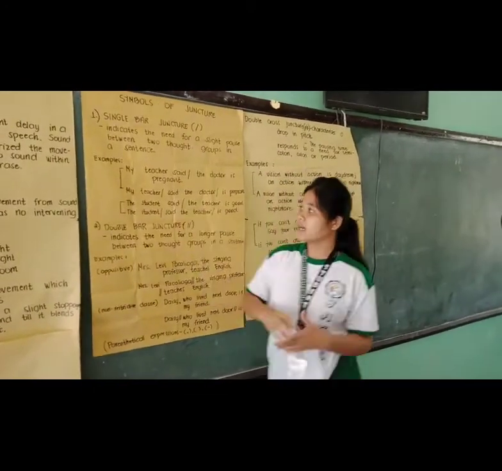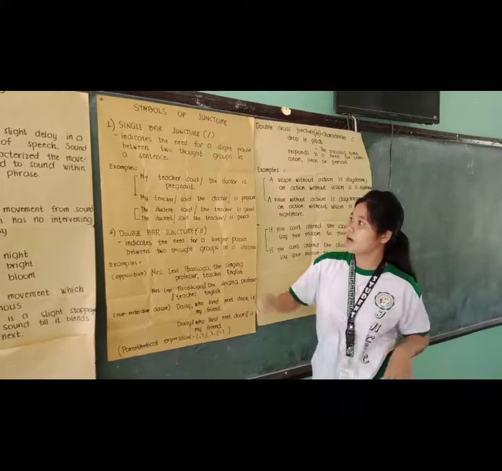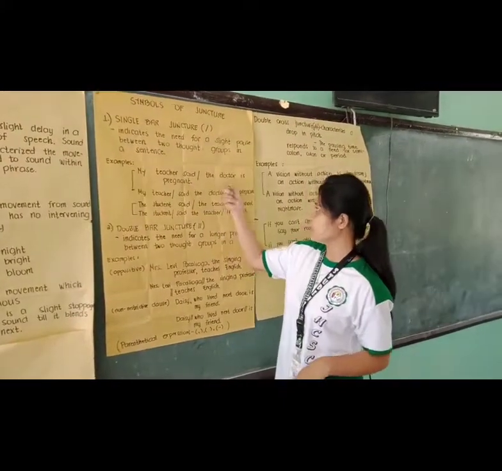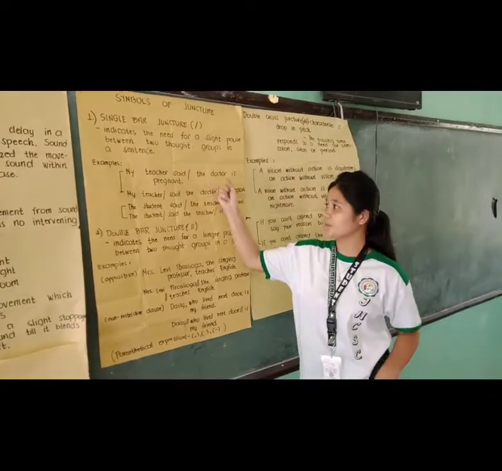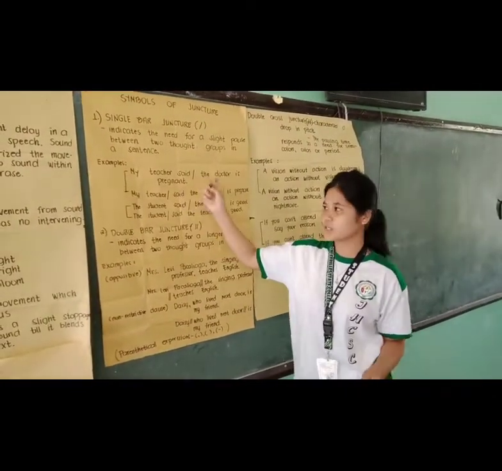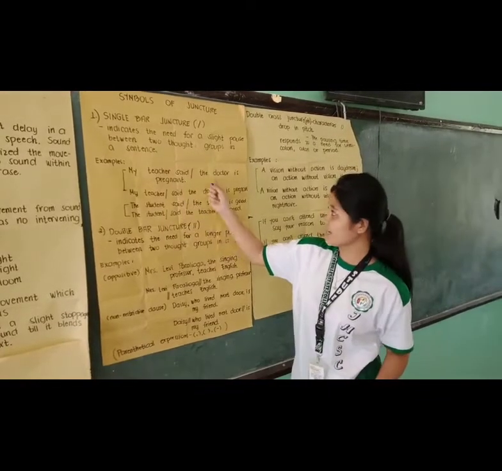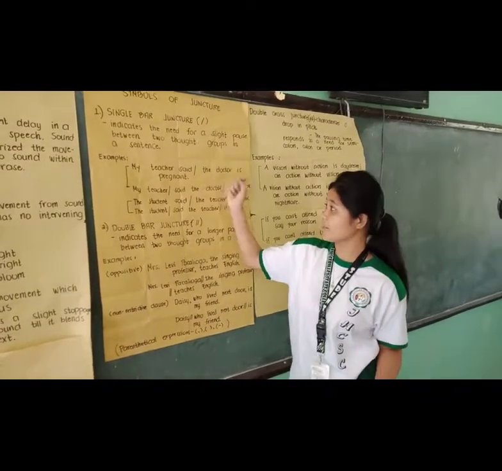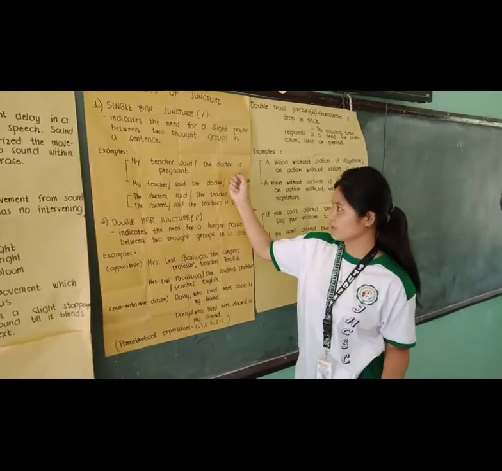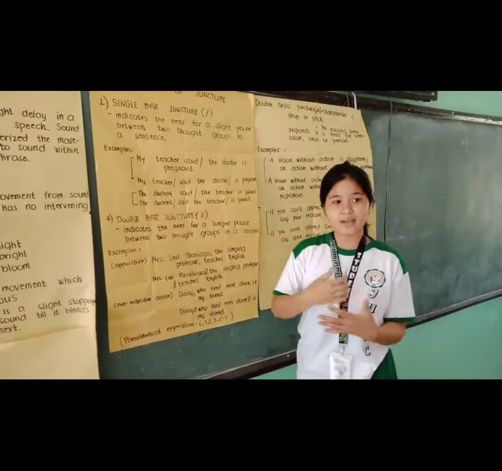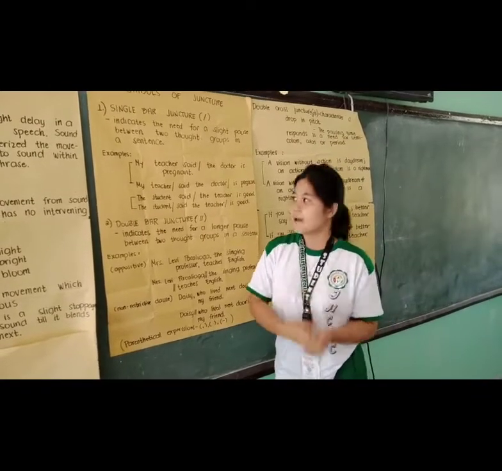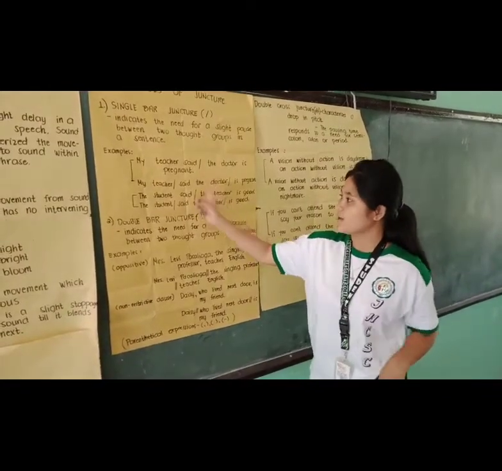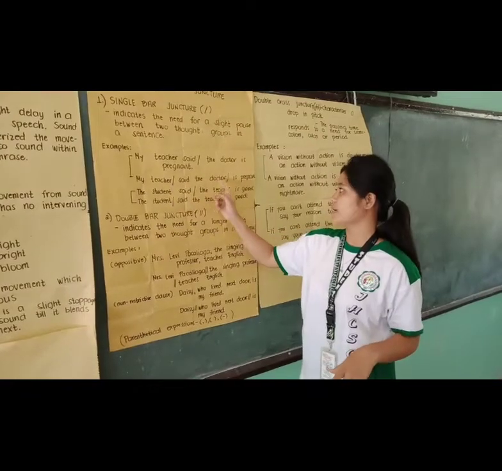So let's take a look at this example. My teacher said the doctor is pregnant. In this example number one, if the question is who is pregnant, the pregnant one is the doctor. The teacher here is the one who is saying that the doctor is pregnant. But in the second example, the teacher said the doctor is pregnant.